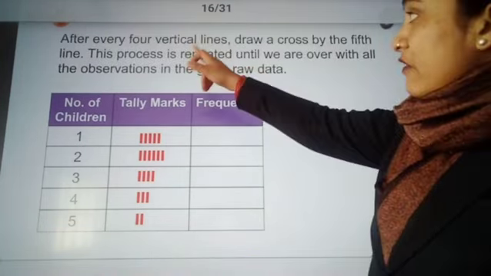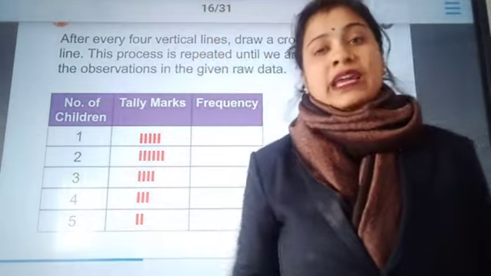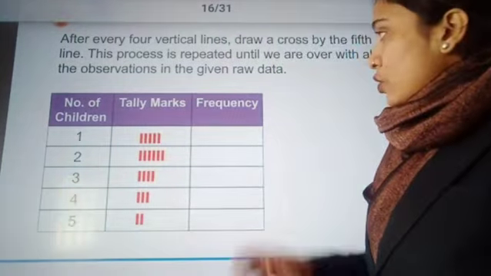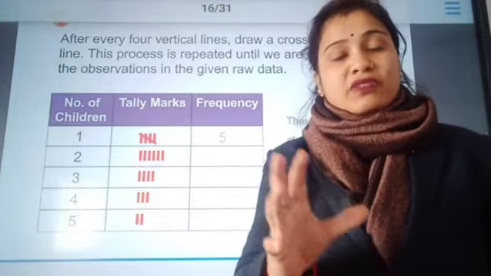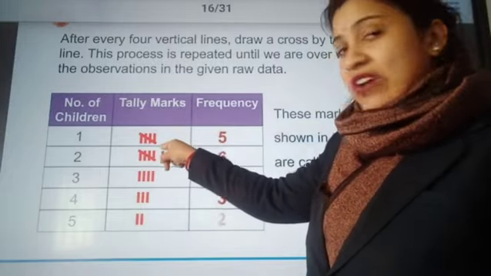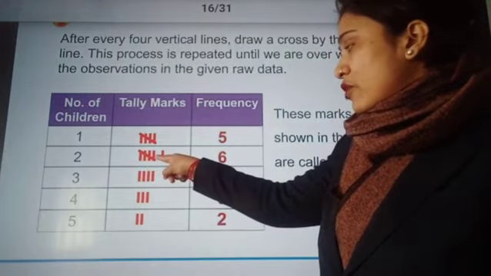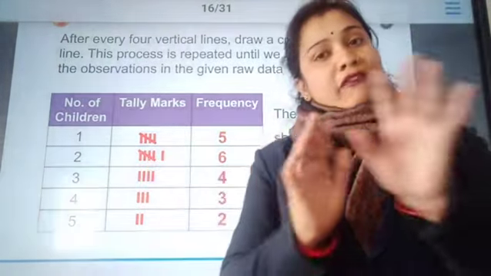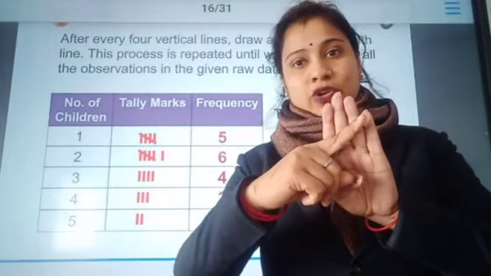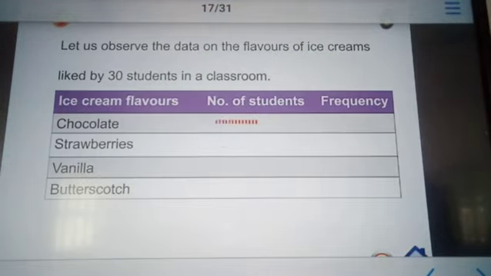So after every 4 vertical lines, draw a cross by the fifth line. That is what I told you. The fifth line is represented in the form of a slant or cross line. This is how we represent the number of observations in a tally mark. So initially it was shown as 5. Now see, the fifth line is taken in the form of a cross. Here also the fifth line is a cross, and then 6. So 4 observations are represented by vertical lines and the fifth observation by a slant or cross line. This is how we have the following frequencies.